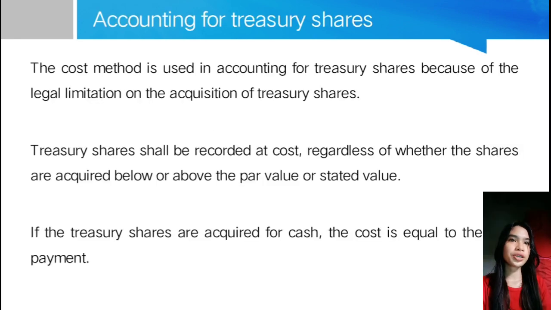Accounting for treasury shares. The cost method is used in accounting for treasury shares because of the legal limitation on the acquisition of treasury shares. Treasury shares shall be recorded at cost regardless of whether the shares are acquired below or above the par value or stated value. If the treasury shares are acquired for cash, the cost is equal to the cash payment.